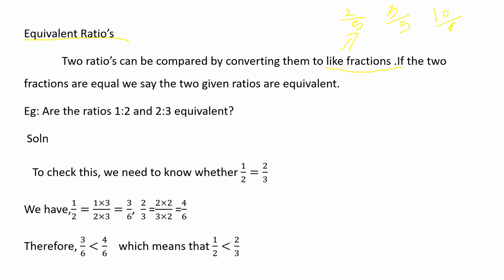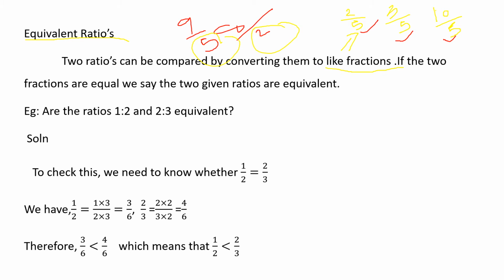Like fraction means you will have the same denominator, 5. All the denominators are 5. What is an unlike fraction? 8 by 2, then I am writing 9 by 5. These are unlike fractions. You have different denominators.